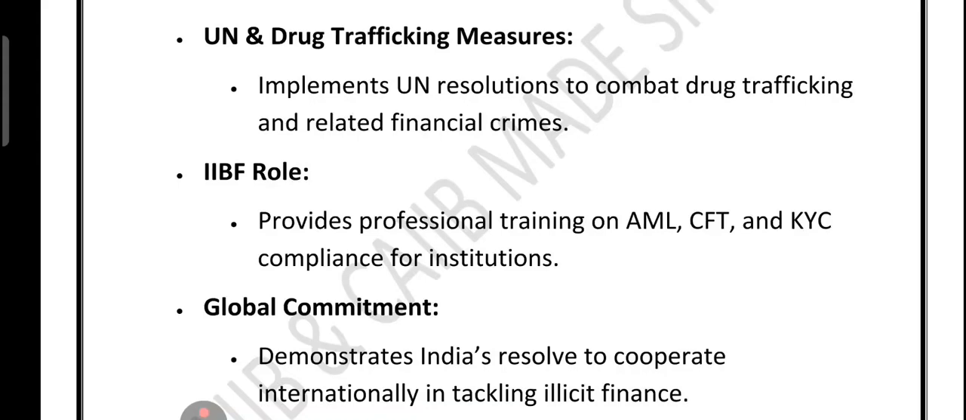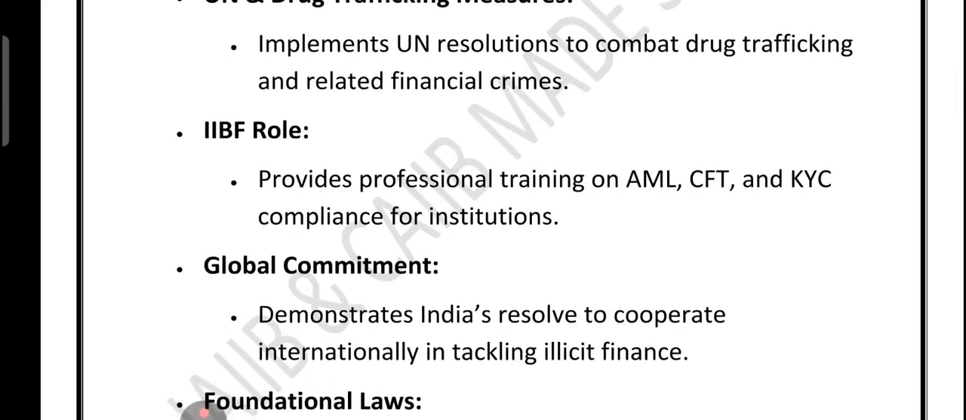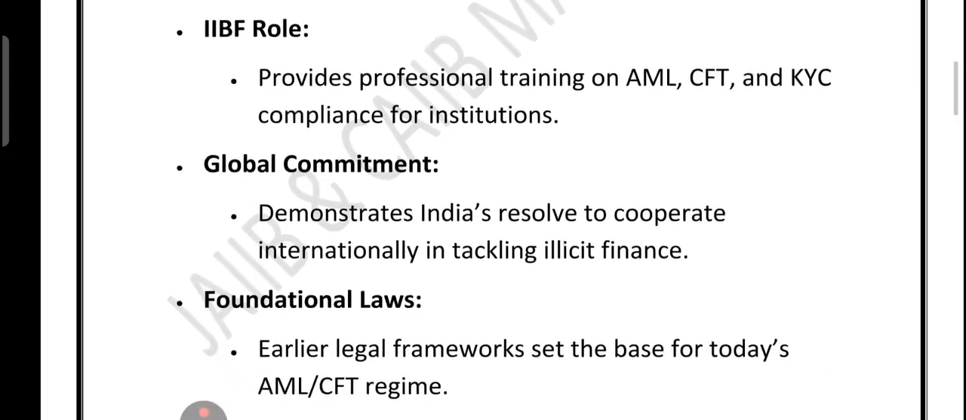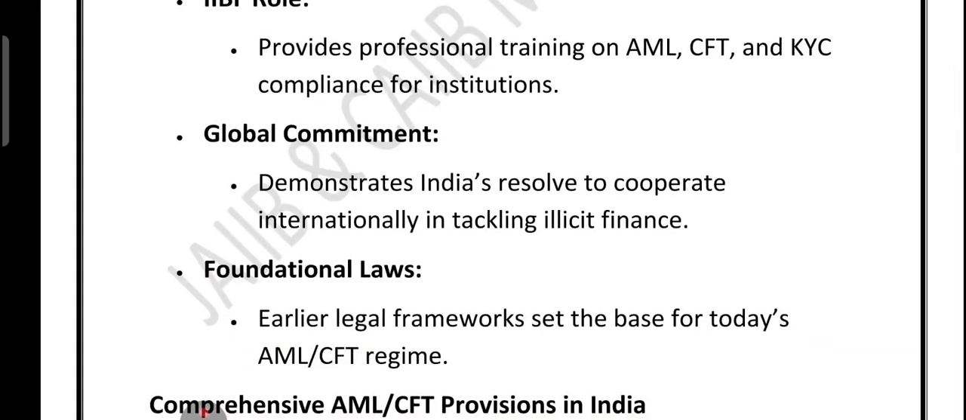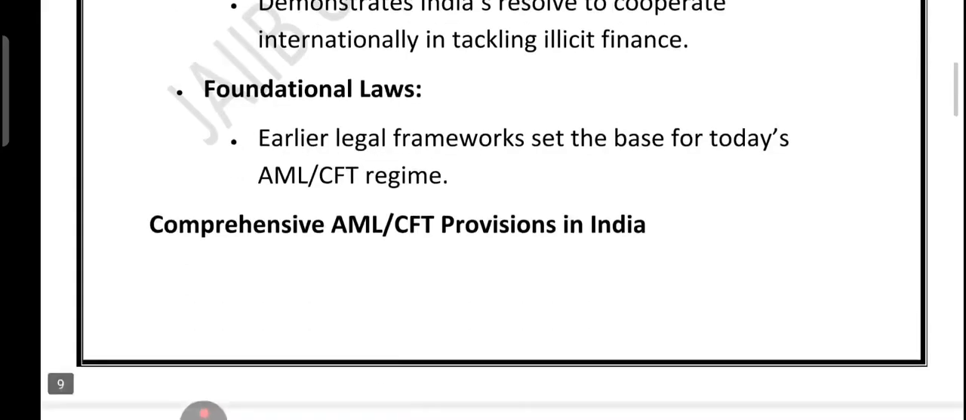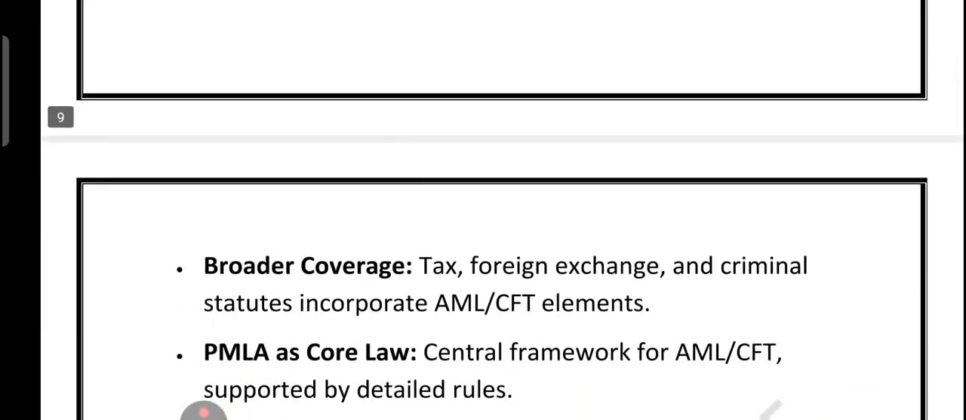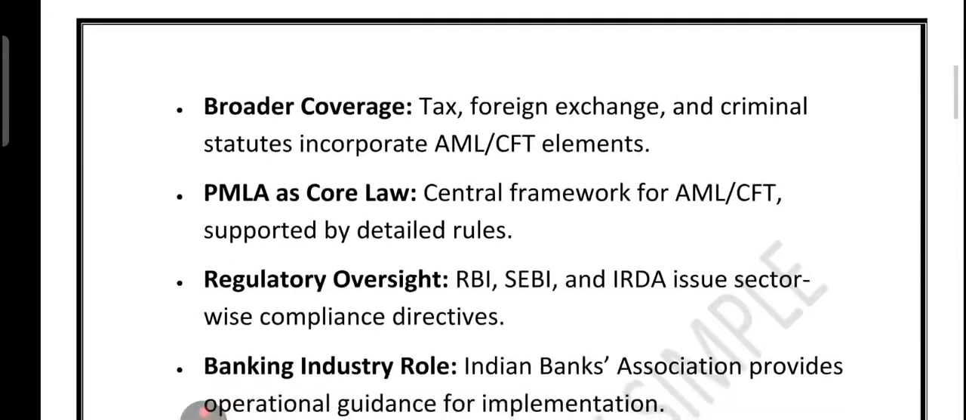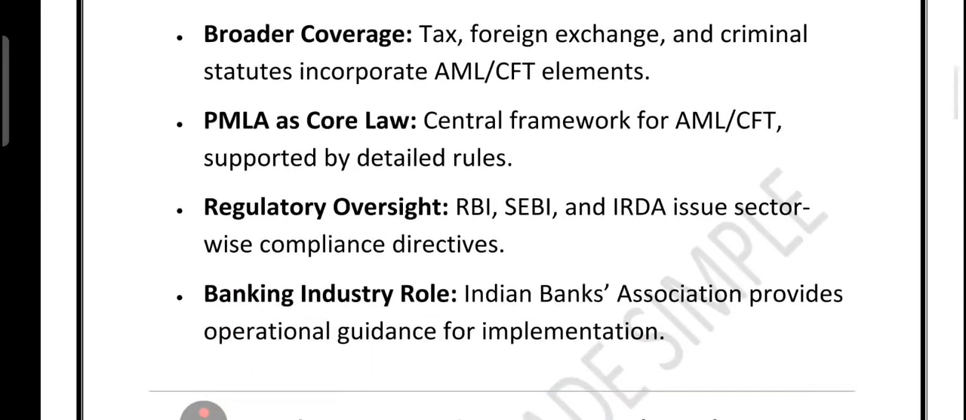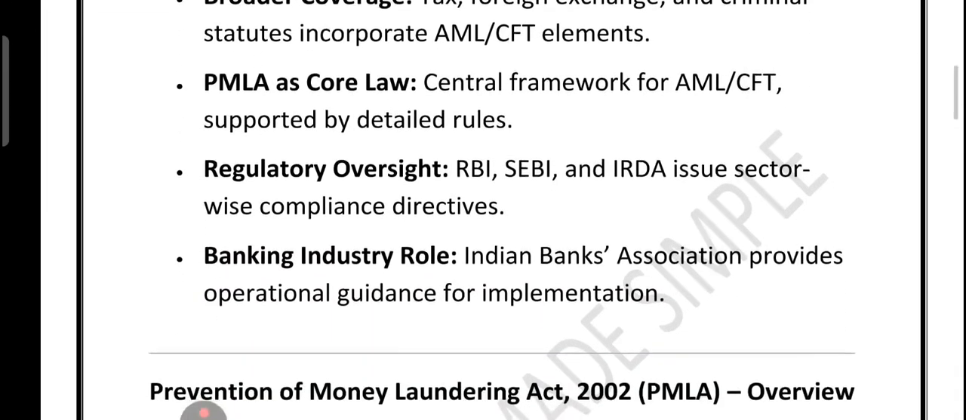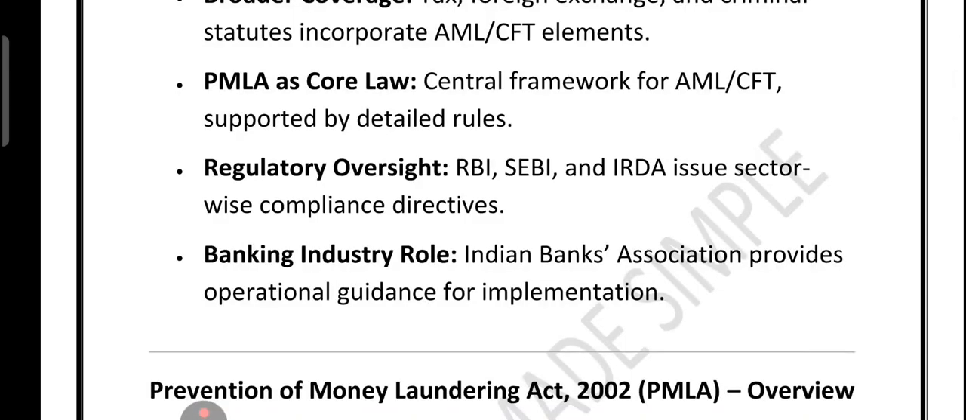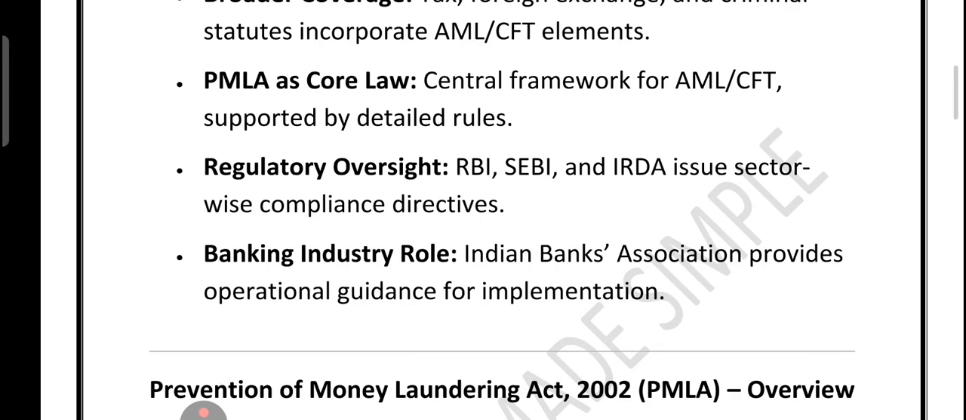India also implements UN resolutions, especially those related to drug trafficking and financial crime, making sure we fight not only local but also global threats. An important role here is played by the Indian Institute of Banking and Finance, IIBF. It trains bankers and institutions on AML, CFT, KYC compliance, ensuring the system works on the ground. All this reflects India's strong global commitment. We are not fighting this battle alone, but standing shoulder to shoulder with the world in tackling illicit finance.